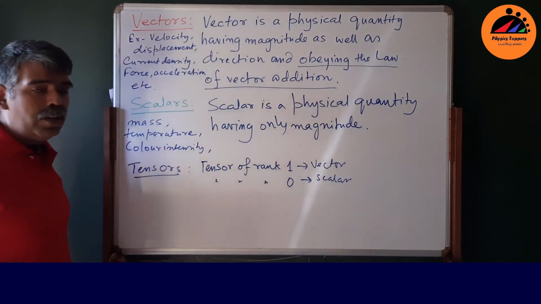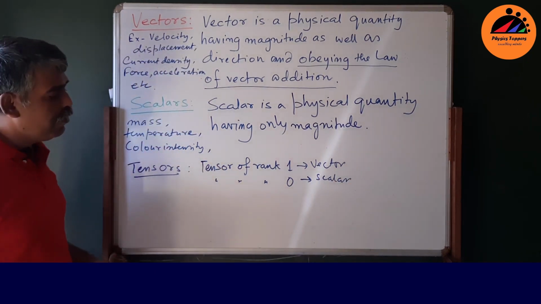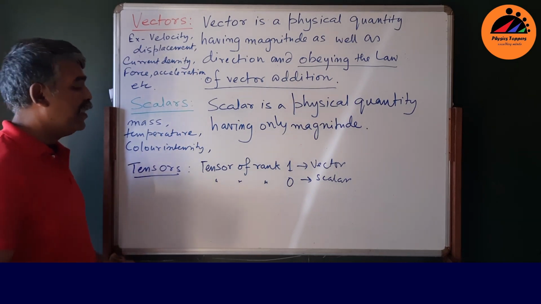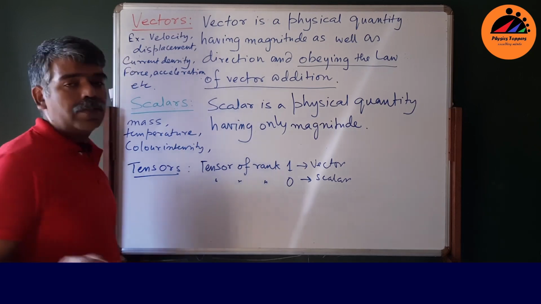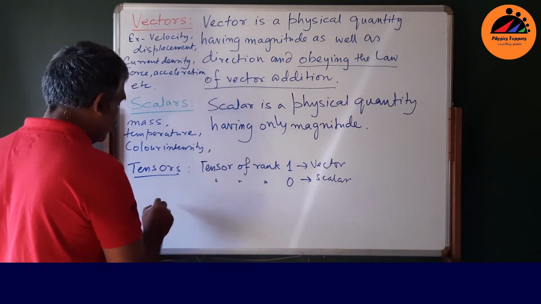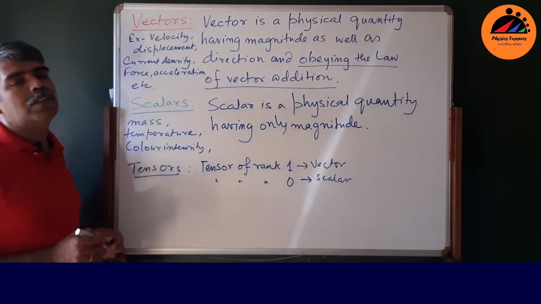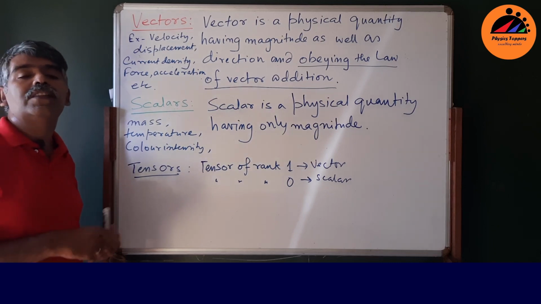There are a few quantities which have rank 2. They are neither vectors nor scalars. They are specifically tensors. For example, pressure is a tensor quantity. Normal pressure is not a tensor quantity. Normal pressure is a scalar quantity.